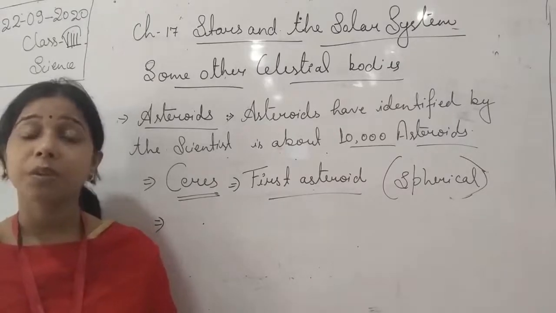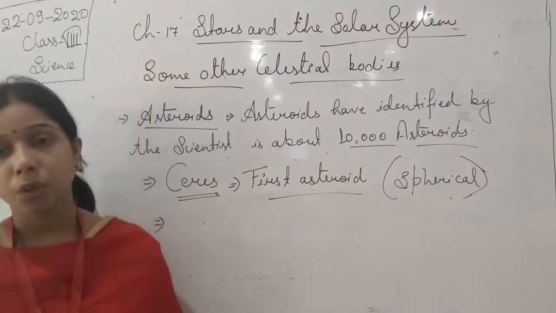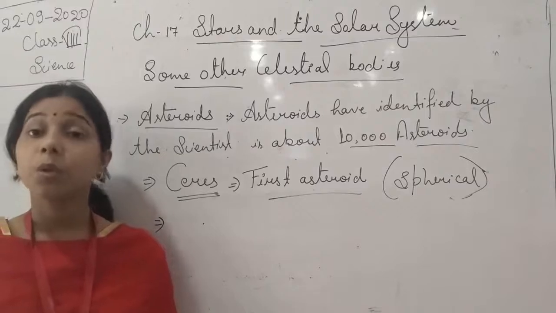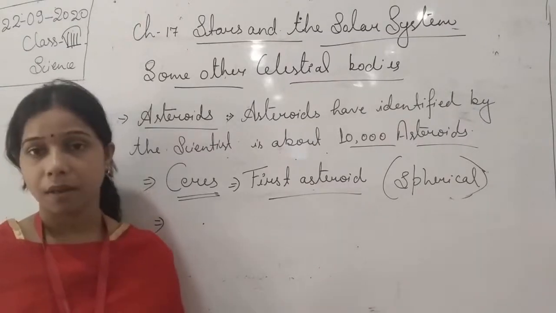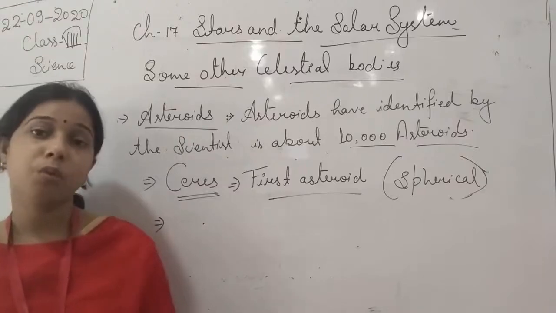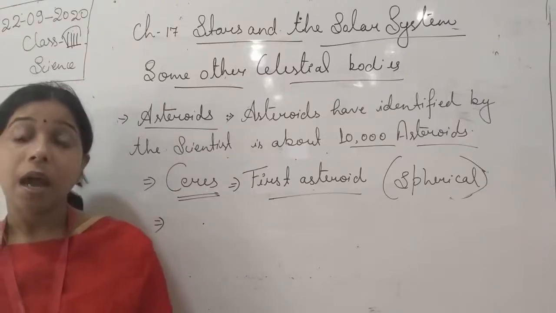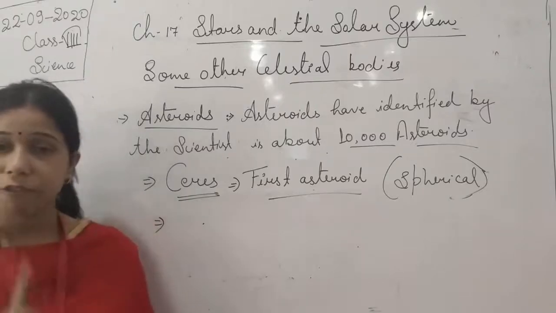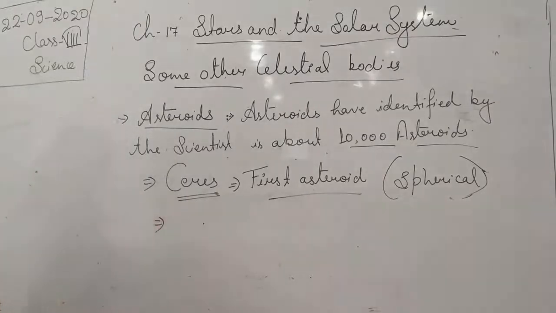Even then there are some rocky objects which do not combine at all, which do not convert into the planet, they do not form the planet. Okay, and such kind of object is known as asteroid.